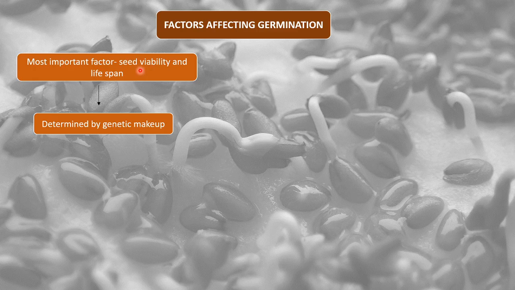So this is also a factor affecting seed germination. Some seeds can grow only for a certain period, like 1 hour or 2 hours. Some seeds can be viable for even 4000 years or 400 years. So this is about seed viability. And lifespan is also an important factor.